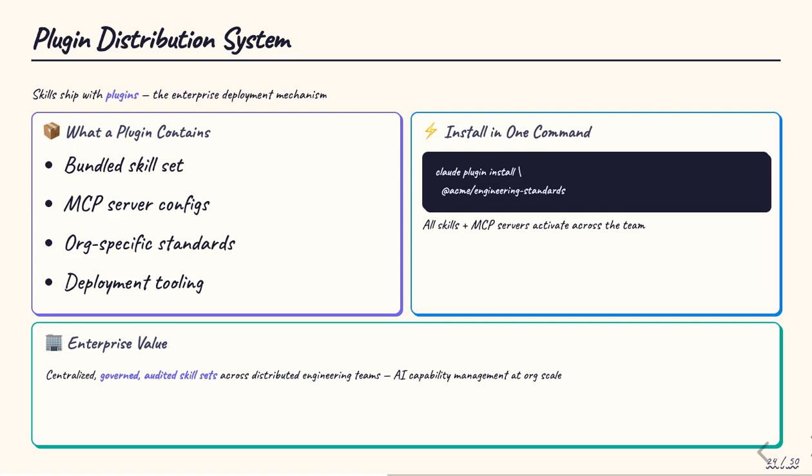Instead of every developer maintaining their own skill configurations, the organization publishes a governed, audited skill set that activates consistently across the entire engineering team. The plugin system is how skills scale from individual productivity to organizational standards.